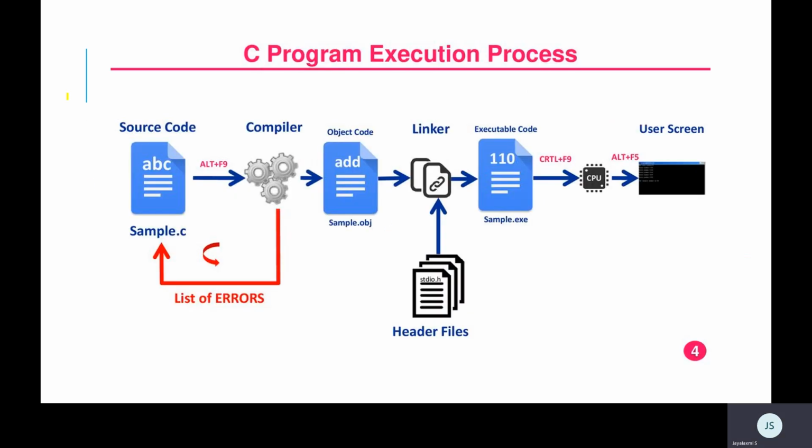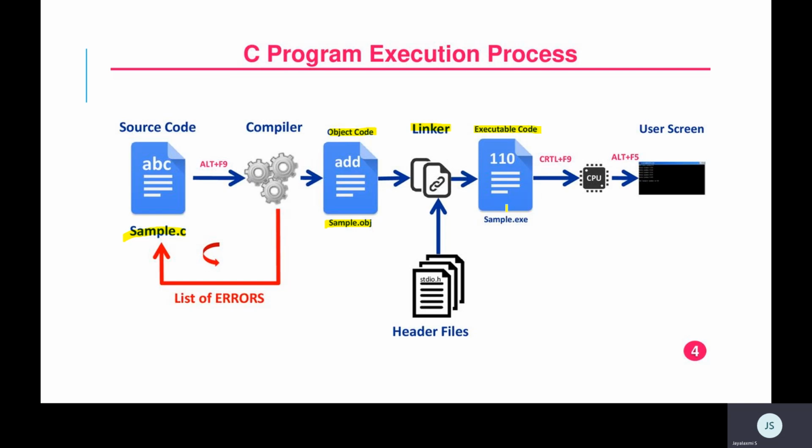So this is a small flow chart which tells you the process of execution. First you write a source code stored with extension .c, and it is compiled, and you get an object code which is stored with the extension .obj. Whatever header files or library files you link are linked with the help of the linker.